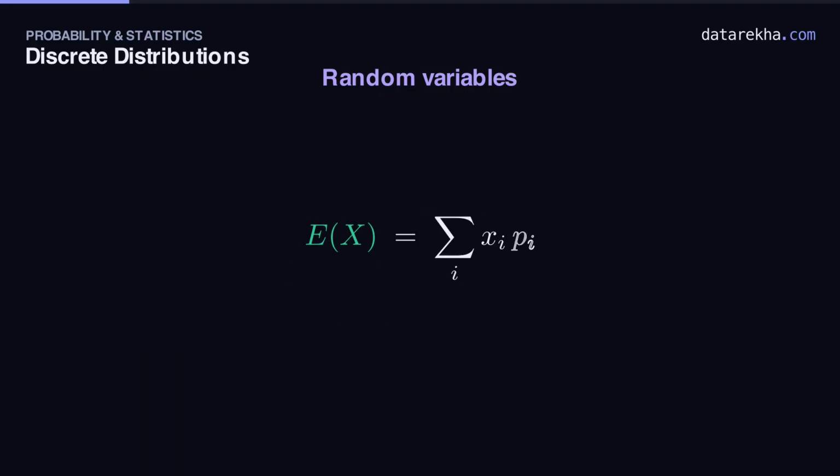2 summaries follow from any PMF. The mean, or expectation, is the long-run average, each value weighted by its probability. The variance measures spread. For every distribution, we'll write these 3 down.